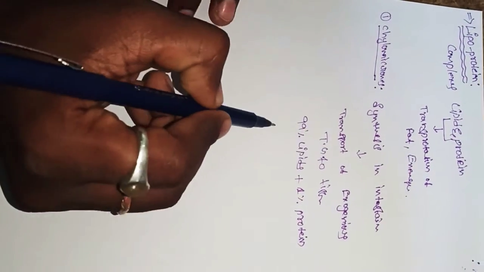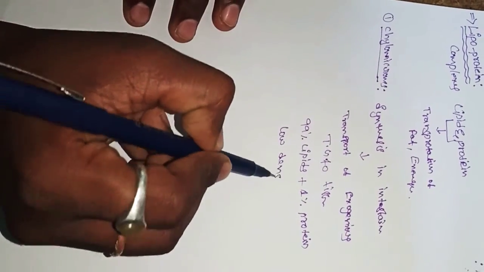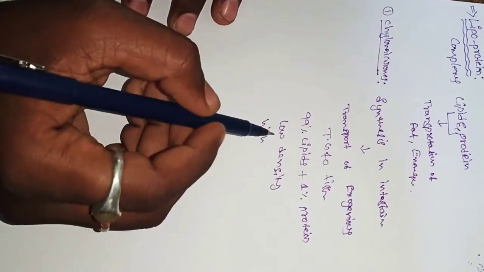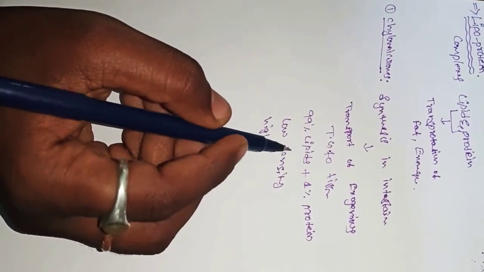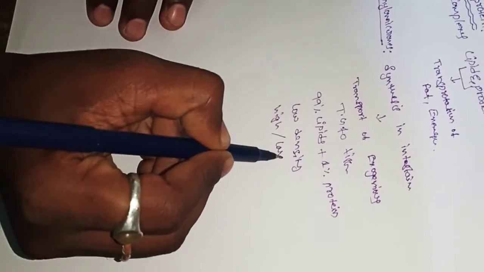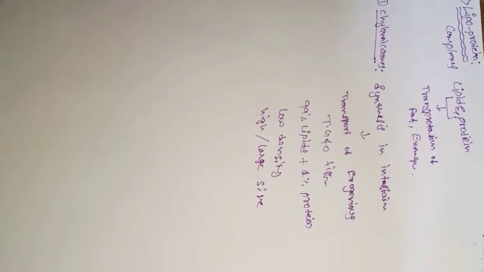Chylomicrons are the lowest in density and the largest in size among the lipoproteins. So this is about chylomicrons.